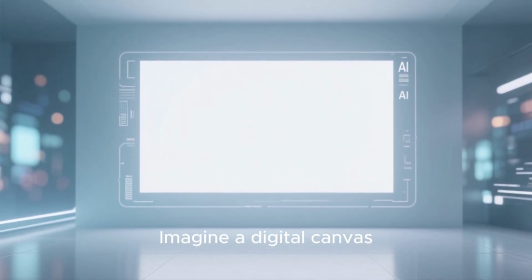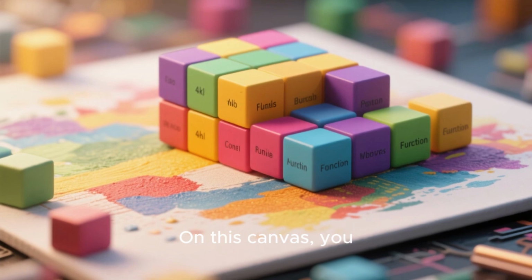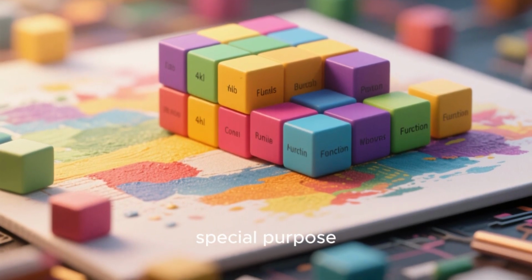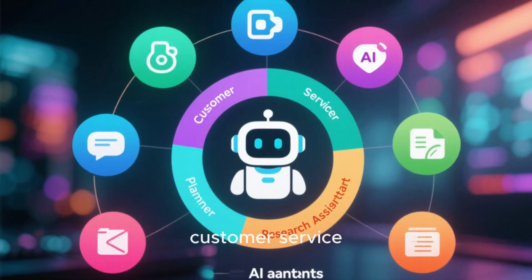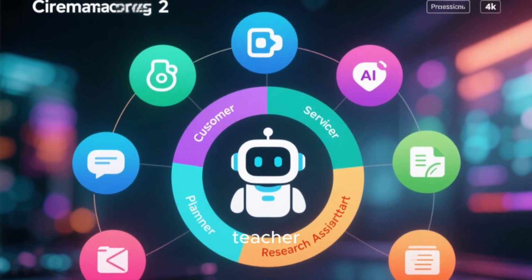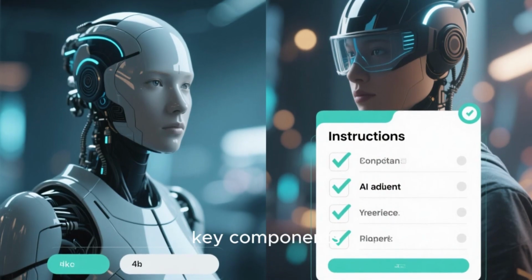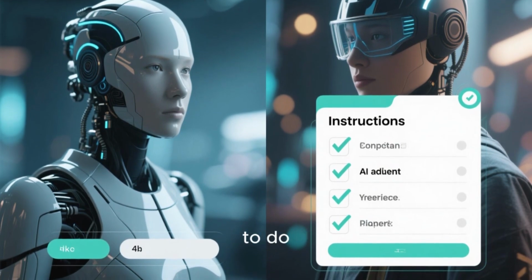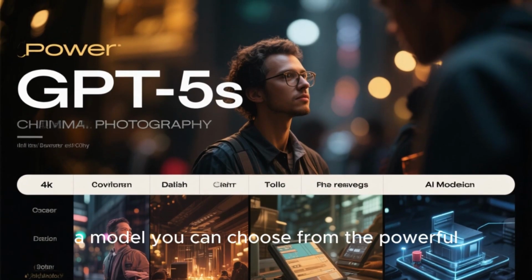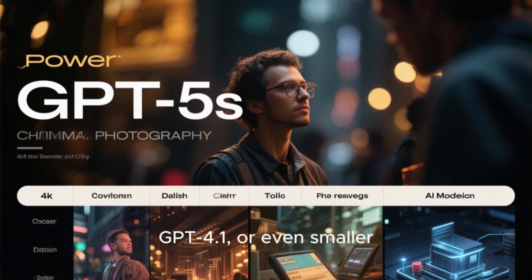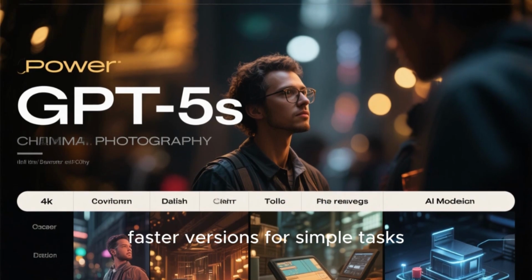Imagine a digital canvas. On this canvas, you can drop different blocks, or agents, each with its own special purpose. You could have a customer service bot, a planner, a research assistant, or even an AI teacher. Each of these agents has a few key components. First, instructions, basically telling it what to do. Next, a model: you can choose from the powerful GPT-5 class models, GPT 4.1, or even smaller, faster versions for simple tasks.